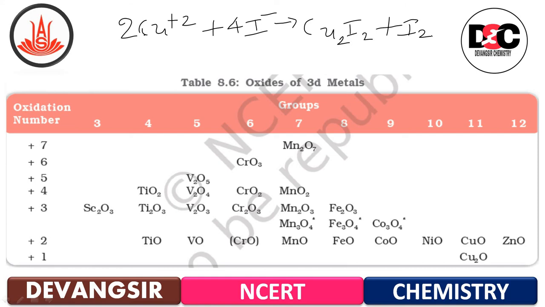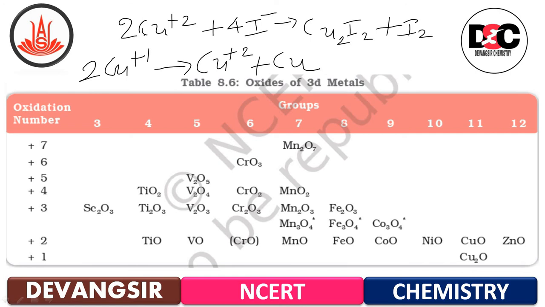However, many copper compounds are unstable in aqueous solution and undergo disproportionation. So for the same, the reaction 2Cu plus 1 is going to convert into Cu plus 2 and Cu. The stability of Cu plus 2 rather than Cu plus 1 is due to the much more negative delta H hydration of Cu plus 2 than Cu plus, which more than compensates for the second ionization enthalpy of copper.